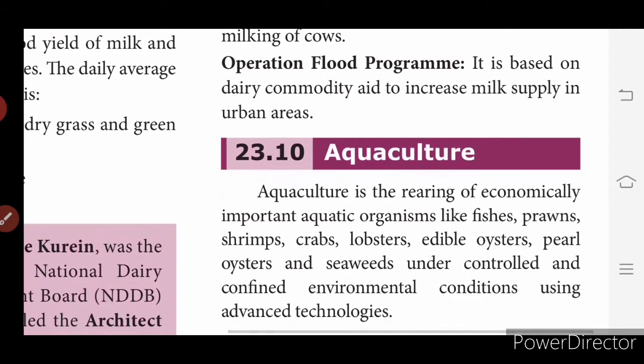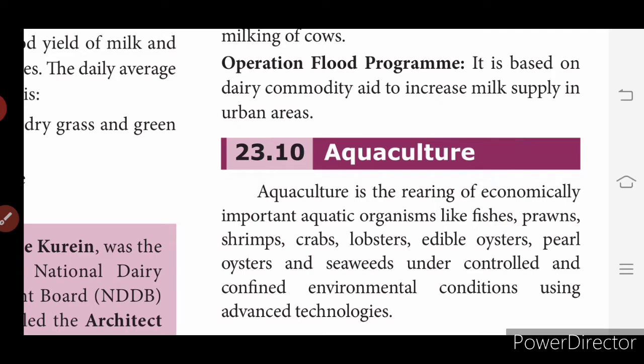Then the Operation Flood program is based on dairy commodity aid to increase milk supply in urban areas. So these are the methods which we follow to increase the supply of milk production. Okay, so now the cattle breed topic is over. Now we will see aquaculture.